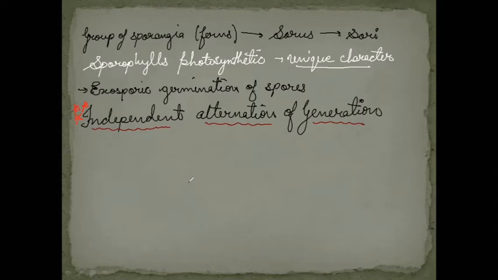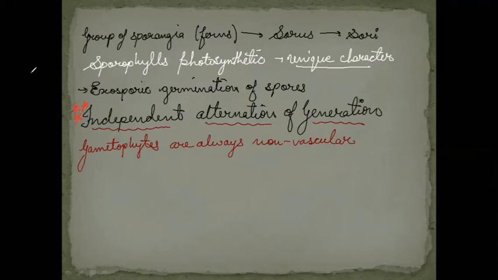Do they have vascular bundles or not? No. There is no member in the plant kingdom in which the gametophyte has vascular bundles. So let's write another point: gametophytes are always non-vascular. They will never have vascular bundles present in them, whether it is algae, a bryophyte, an angiosperm, gymnosperm, or pteridophyta. They will never ever have the vascular tissues, xylem and phloem, present in them.